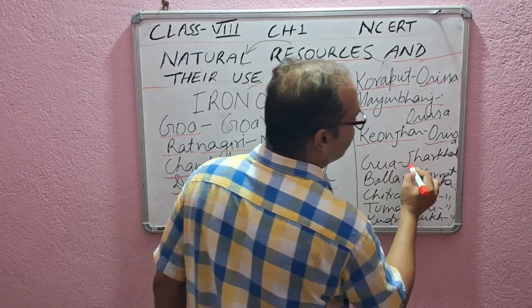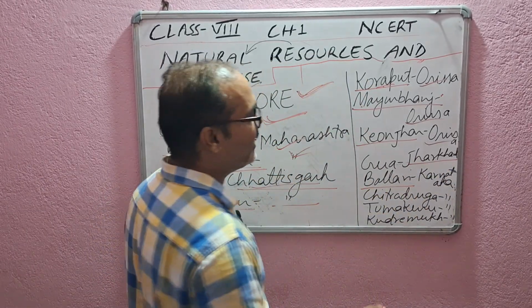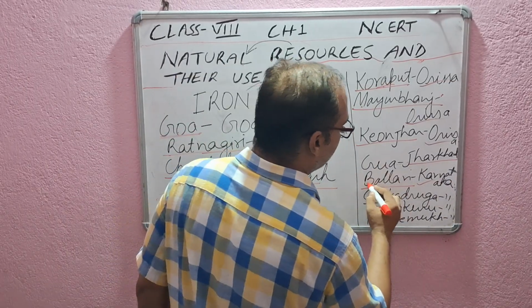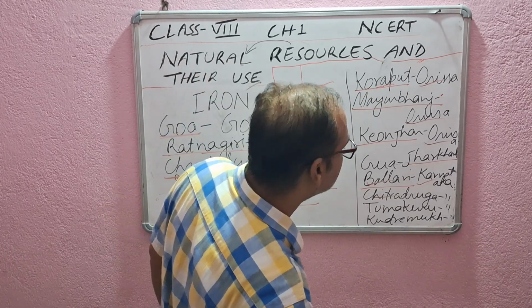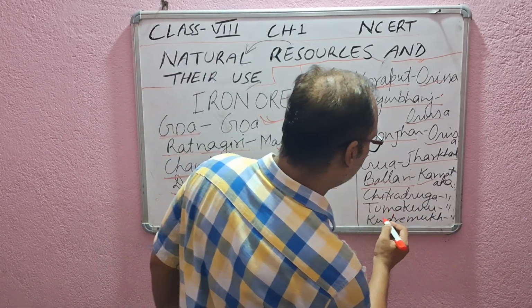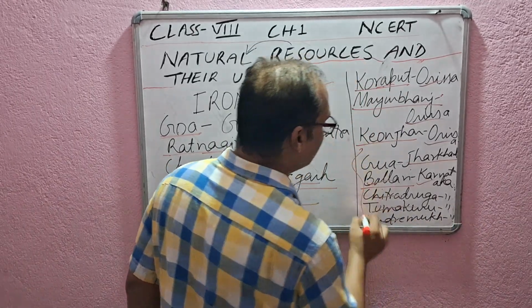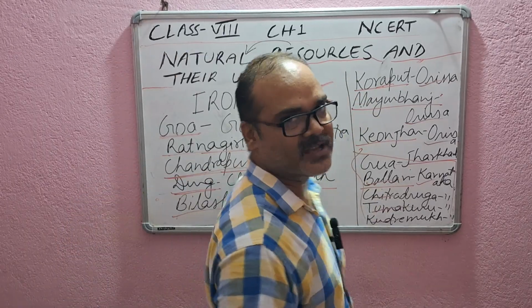Then Goa, it is in Jharkhand. Then Ballari, in Karnataka. Now we have four places in Karnataka: Ballari, then Chitradurg, then Tumakuru and Kudremukh. These are the four places in Karnataka where iron ore deposits are found.